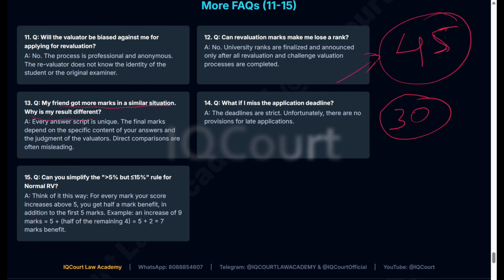His handwriting may be good, and the way he has presented in the paper may be different from what you have written. So he might have got more marks. You have not seen everything he has written in the paper. He might have written extra answers. So don't depend on what your friend got. Base your decision on your own paper, and apply for revaluation or challenge valuation.